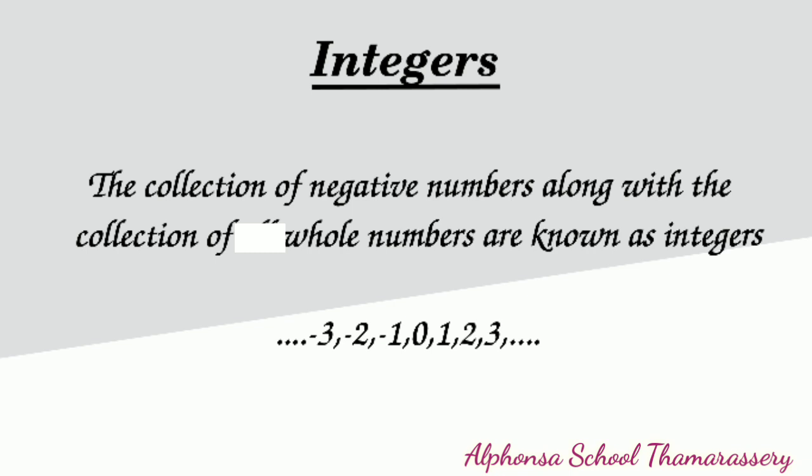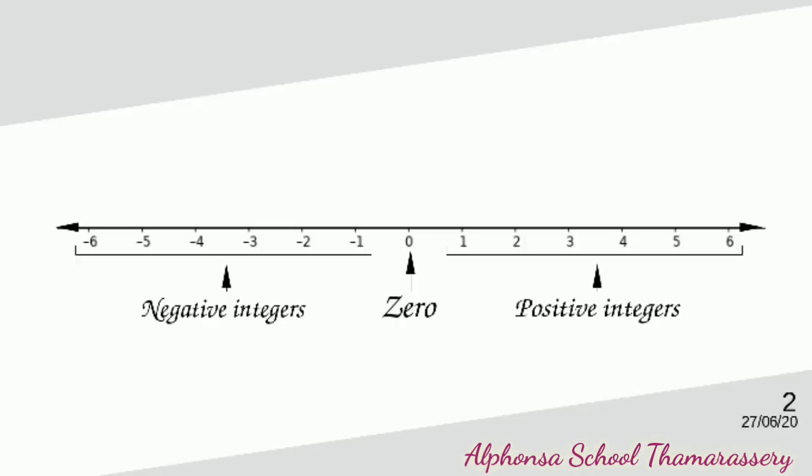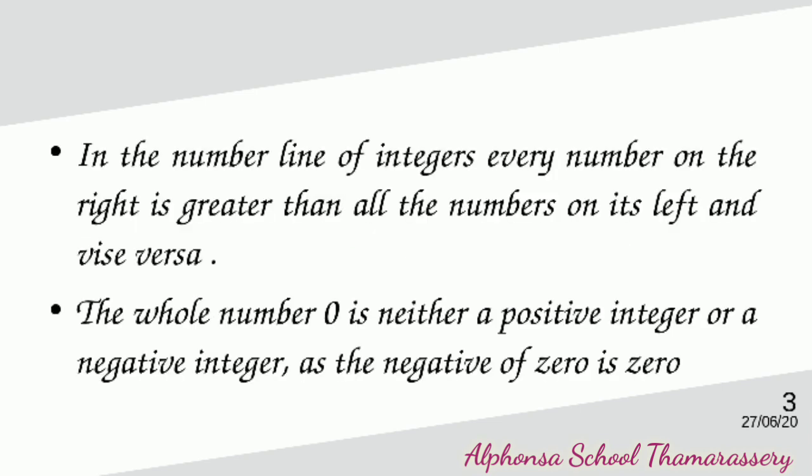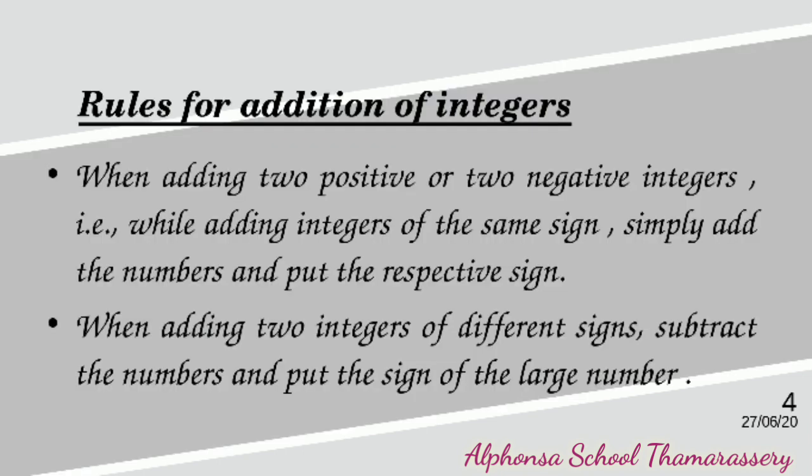So today we revised what integers are. The collection of negative numbers along with the collection of all whole numbers are known as integers. In the number line, there are infinite positive numbers to the right of 0 and there are infinite negative numbers to the left of 0 as well. In the number line of integers, every number on the right is greater than all the numbers on its left, and vice versa. The whole number 0 is neither a positive integer nor a negative integer, as the negative of 0 is 0.